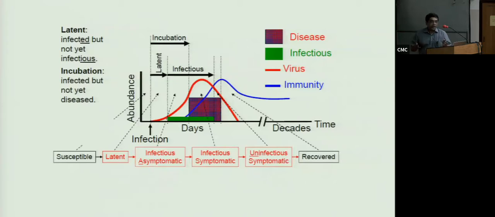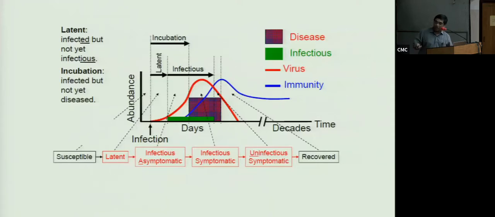So what we are really trying to do when we do modeling, or when we try to deconstruct how disease happens, is separate an infection into different buckets. There is this first period of time here when the person is susceptible. He's not yet infected, he's not exposed to the virus. Then at this point, time 0, where there's infection written here, we have the person getting infected. Infection is essentially when the virus enters the first cell, not really colonization. And disease is really a consequence of cell death or some immune responses related to the virus.